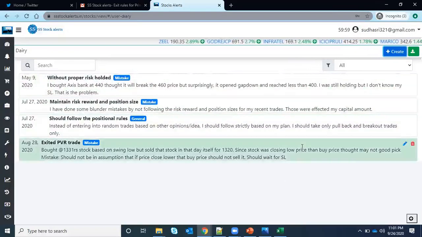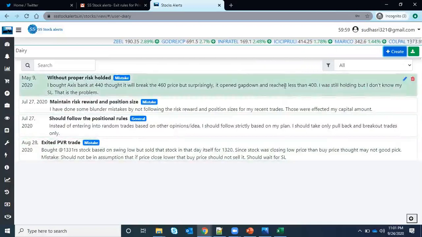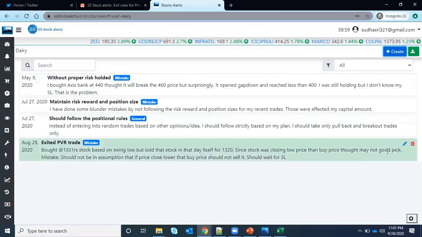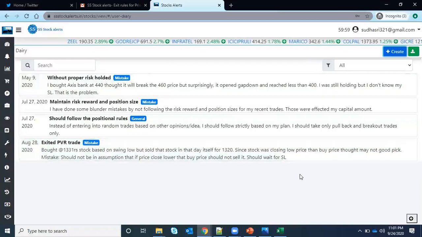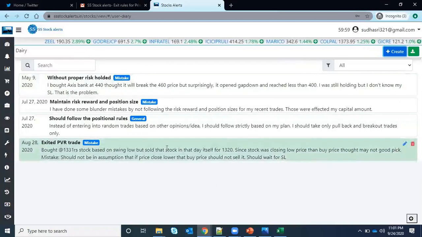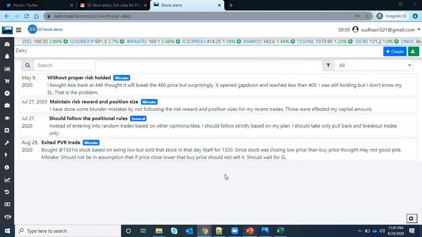So there is nothing hidden. You can delete your own data and go away, so there is no problem at all. So that is the trading diary feature.